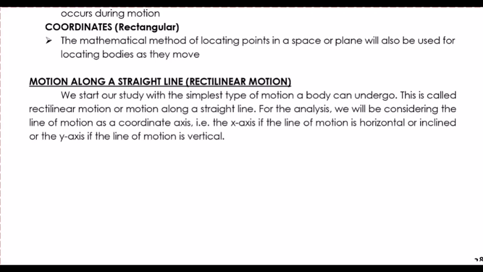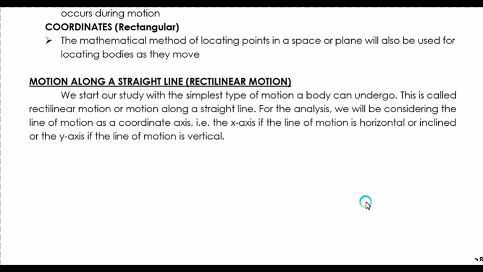We know that the particle or the body that we need to observe in physics has many possibilities to move in a certain direction, from left to right, or projectile motion, free-falling body. And what we need to consider first is the simplest type of motion, which is rectilinear motion, where our path is just straight. This is called rectilinear motion or motion along a straight line.